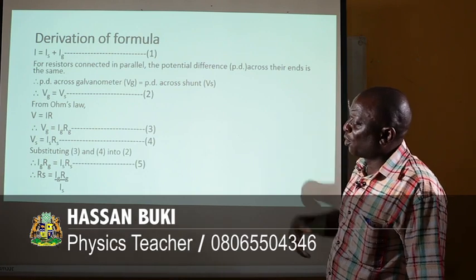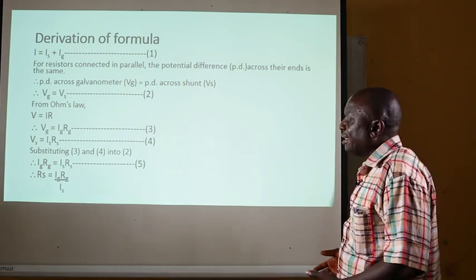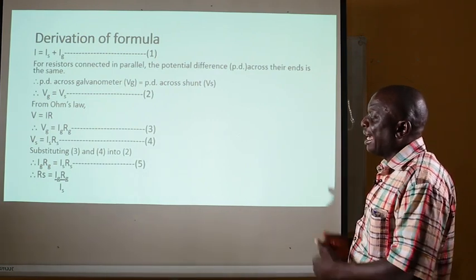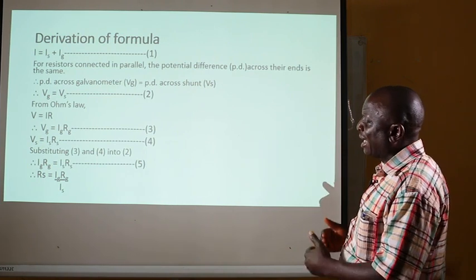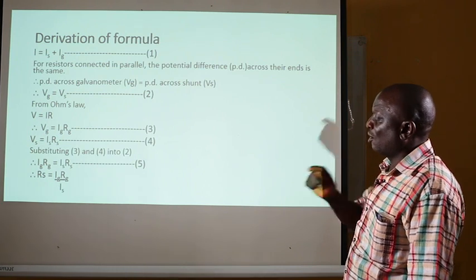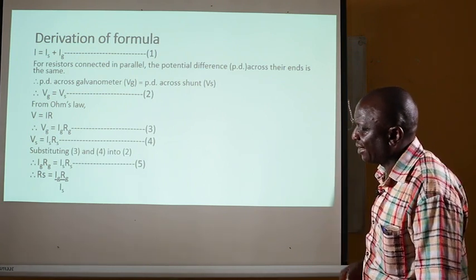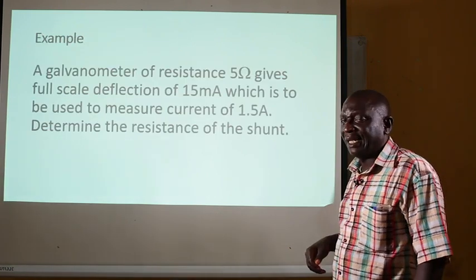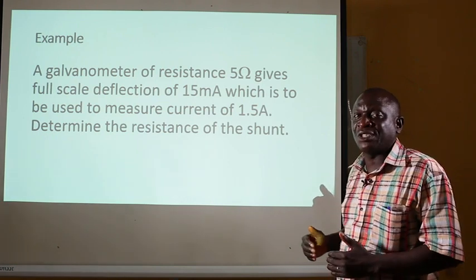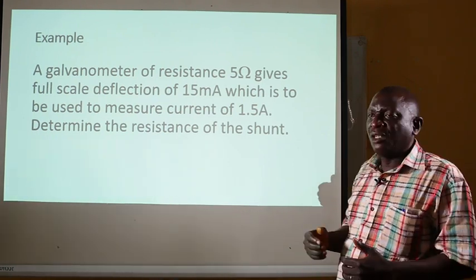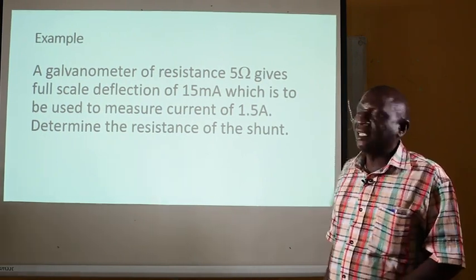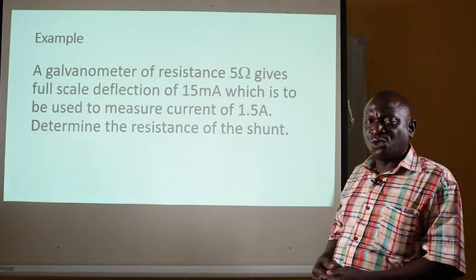Now, from equation 5, applying change of subject of formula in mathematics to make RS the subject of the formula, we will arrive at RS equal to IGRG all divided by IS. So with this formula, we can determine the resistance of any shunt that can be used to convert any galvanometer into an ammeter. Now we will take an example to see.